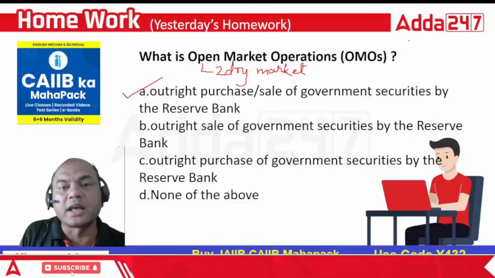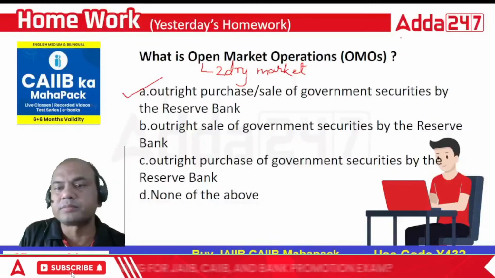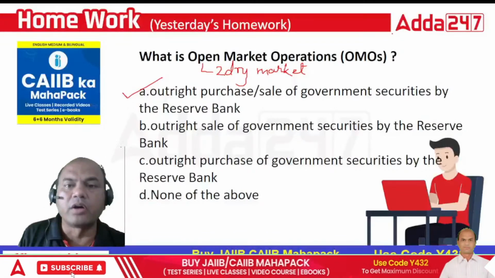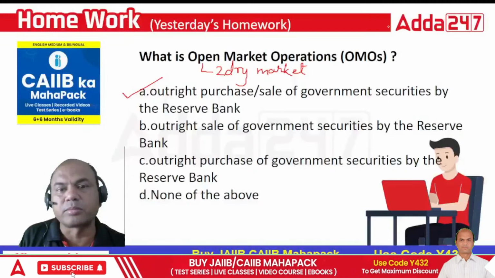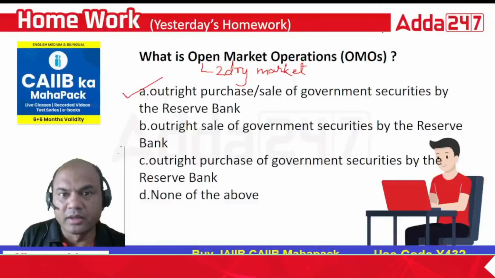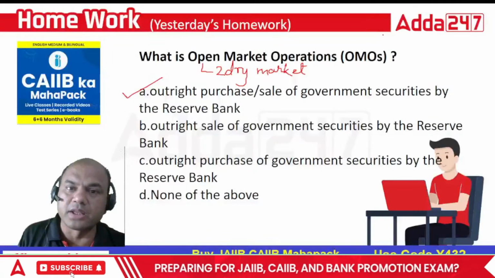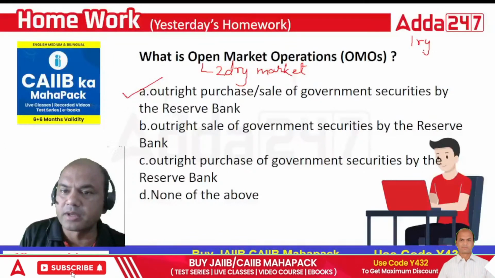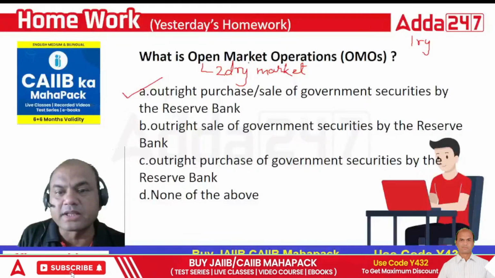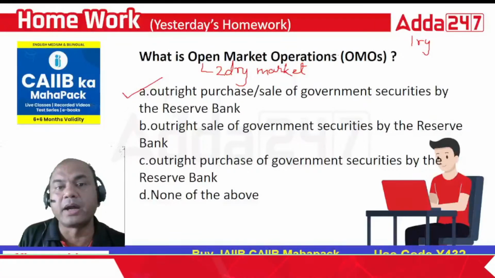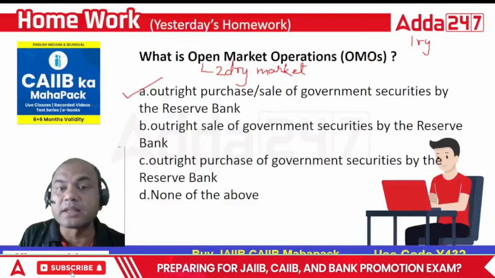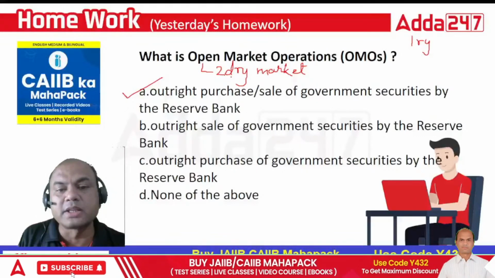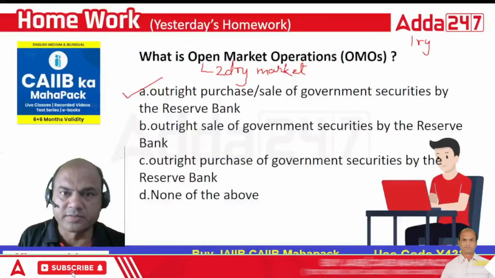If Reliance has an IPO or a fresh FPO, or some new company comes into the stock market and issues an IPO, when I buy it from that company in the IPO, that is called the primary market. And when I buy it from someone other than the company, it's called the secondary market. So OMO is totally secondary market based operations.